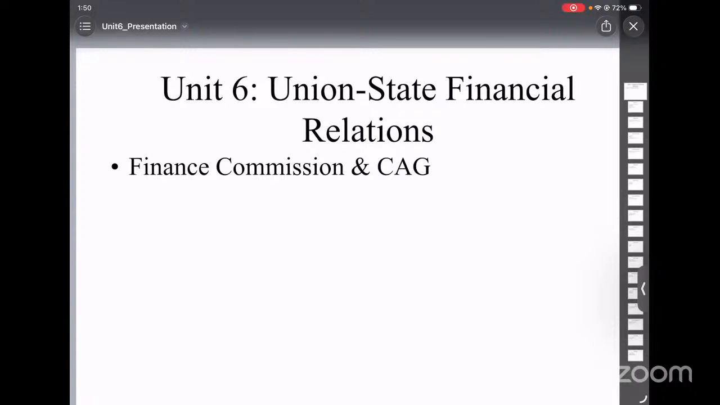After this unit, you will be able to understand how money is shared between the center and the states. You will be able to understand why states are financially weak. And you will also be able to understand the role of the Finance Commission and the CAG, Comptroller and Auditor General.